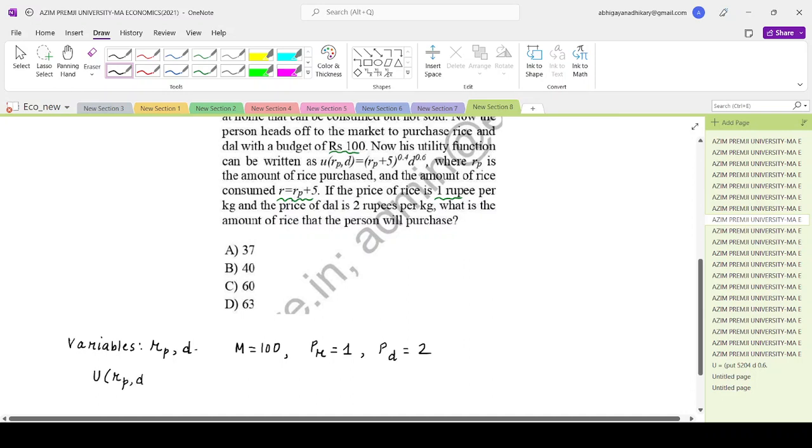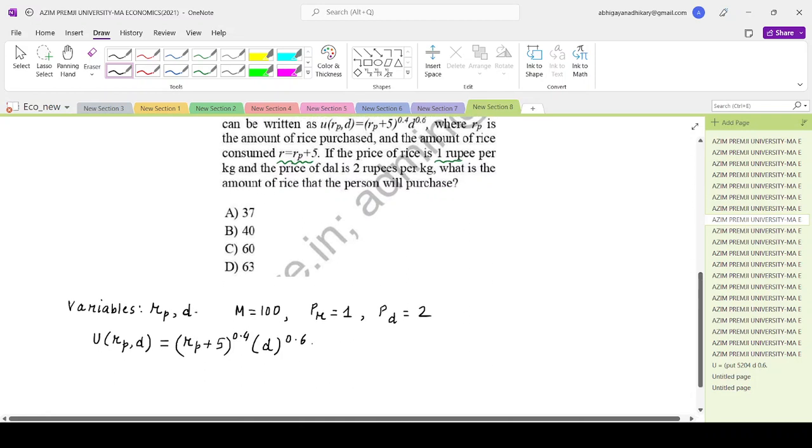U of Rp comma D is equal to Rp plus 5 to the power 0.4 and D to the power 0.6. So what is the budget constraint that the consumer has? M is equal to the price of rice into the amount of rice that he can purchase, plus the price of dal into the amount of dal that he can purchase. So that is M equals 100, PR is 1, so Rp plus 2D.